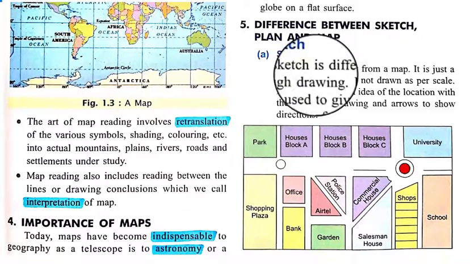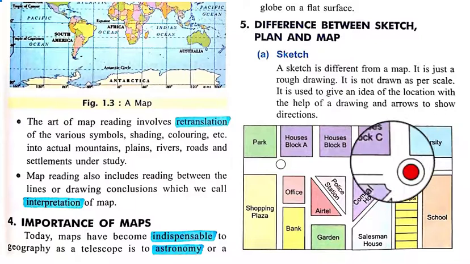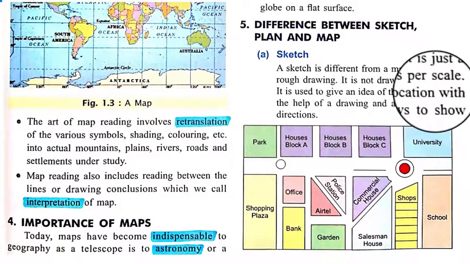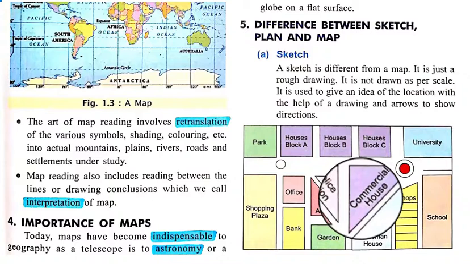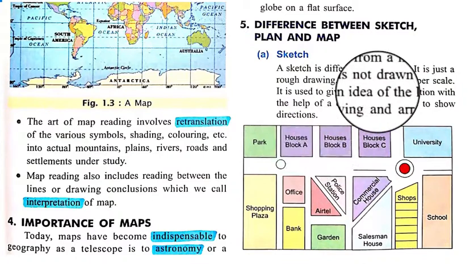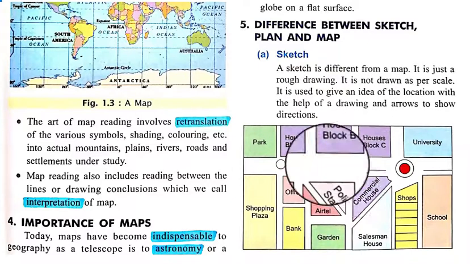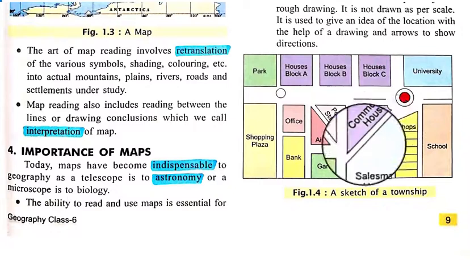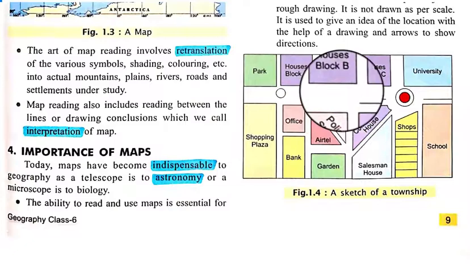Difference between sketch, plan and map. What is a sketch? A sketch is different from a map. It is just a rough drawing. It is not drawn to scale, and for sketching we do not use any kind of scale. It is used to give an idea of the location with the help of an arrow to show direction. This is one example of a sketch of a township, where there is no scale, and we cannot use proper colors for the distribution. So this is one kind of rough drawing.